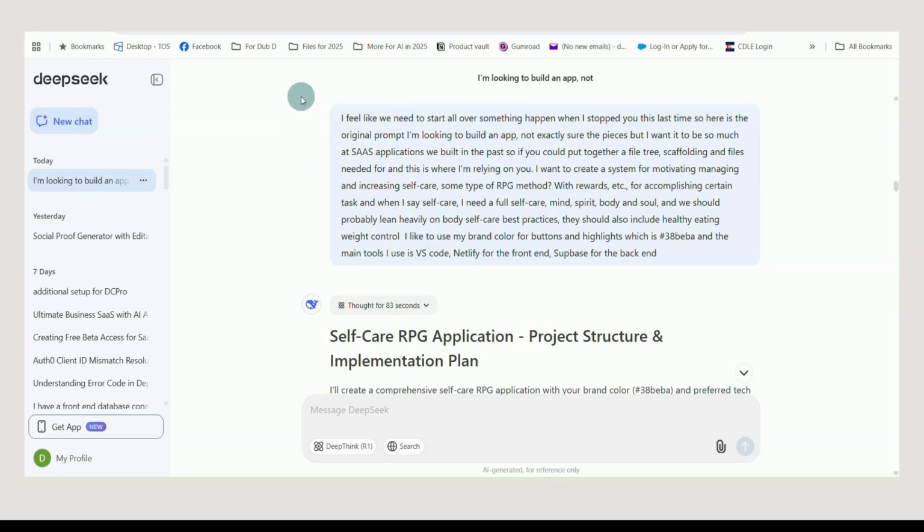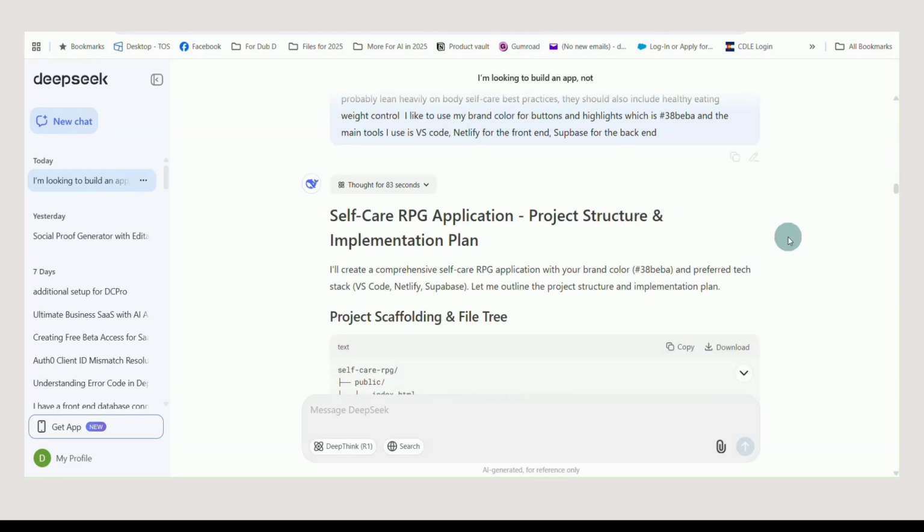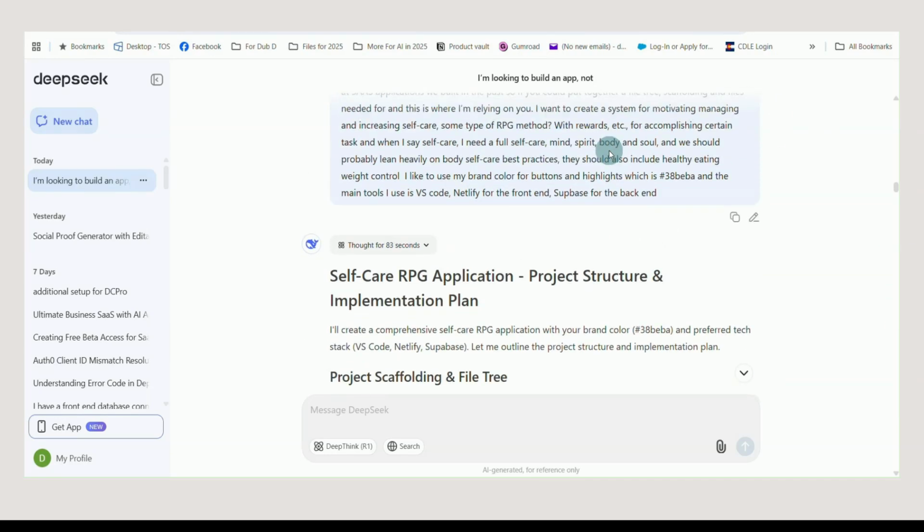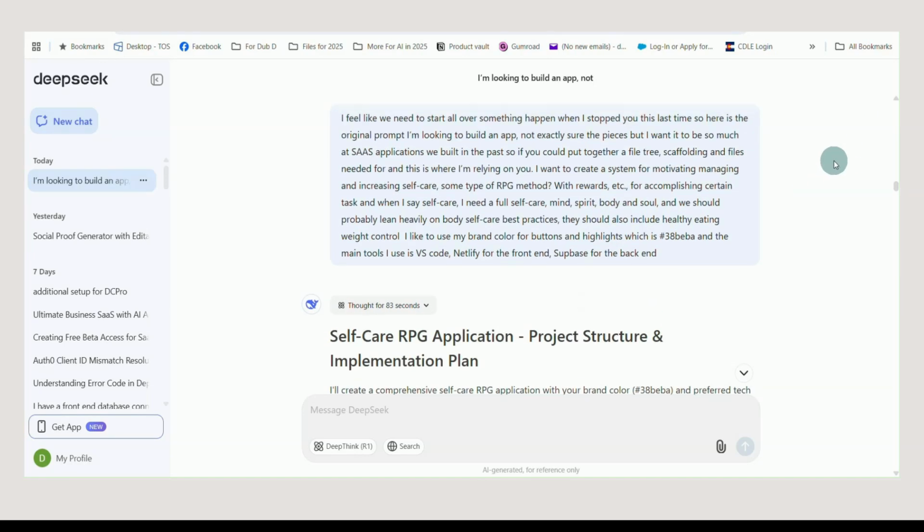The only thing that I would pay for is, depending on your AI choices, you might have to get a subscription to AI if you're going to use it for your API keys, which are usually very minimal. And then we also have a stack we use here, which is Supabase for the back end and Netlify for the front end. Netlify is like $19 a month, and Supabase is free for a whole lot of applications.